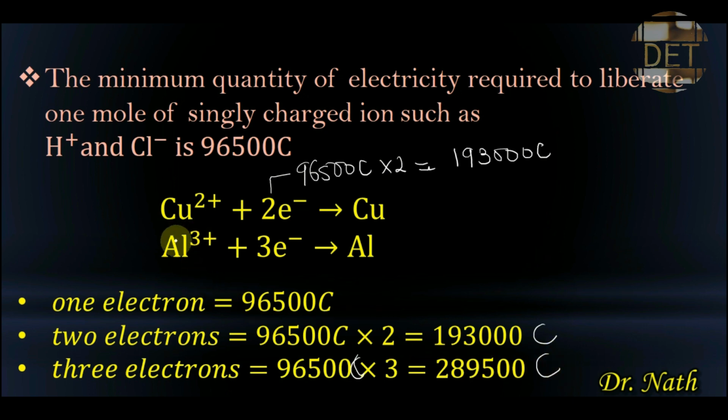So for a trivalent element like aluminium that has 3 positive charges, it will require 3 electrons of electricity, which is equivalent to 289,500 coulomb, to be able to liberate 1 mole of aluminium. And copper, which is a divalent element, will require 2 electrons of electricity, which is equal to 193,000 coulomb, to be able to liberate 1 mole or 1 atom of copper.